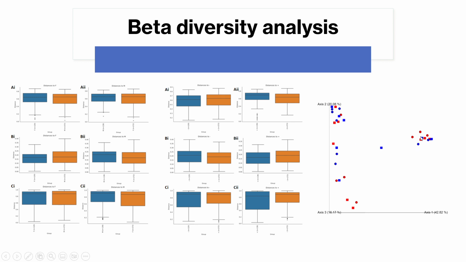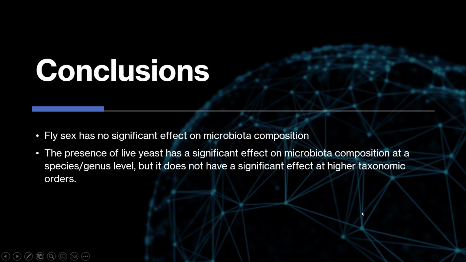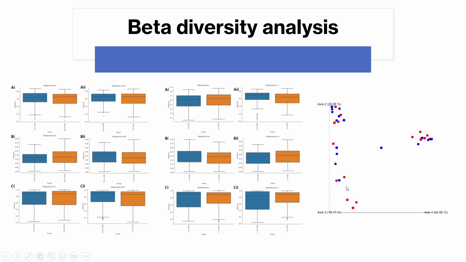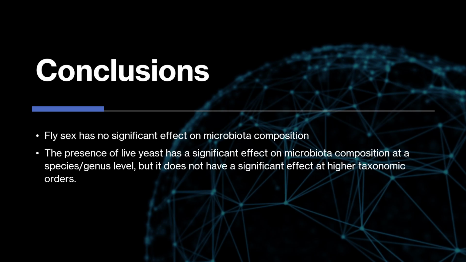So this is one experiment. This here is another experiment. This here was another experiment. And these few here were another experiment. So overall, it appears that, and additionally, the ANCOM test revealed no significant difference at the family level or at taxon level 5. So, in conclusion, fly sex has no significant effect on microbiota composition.